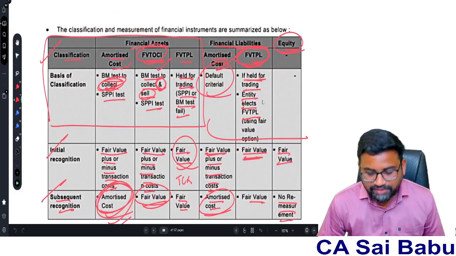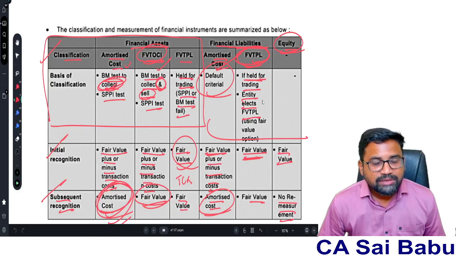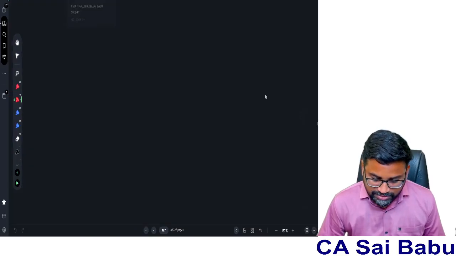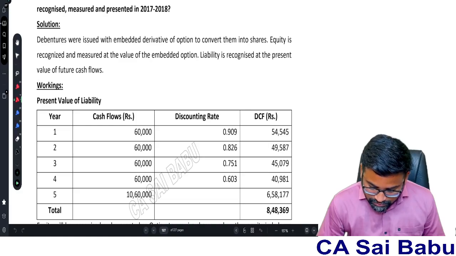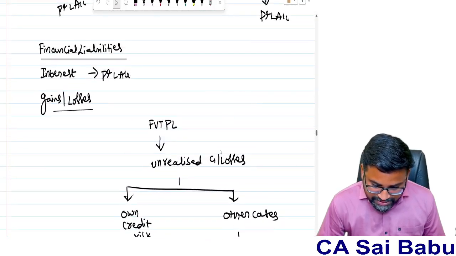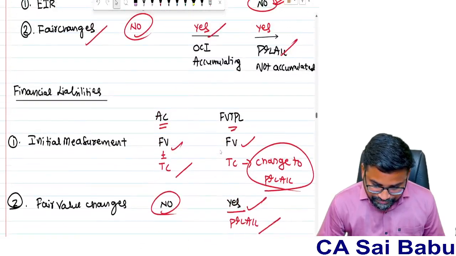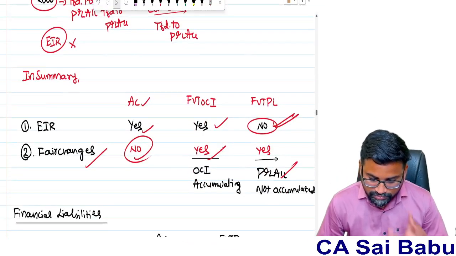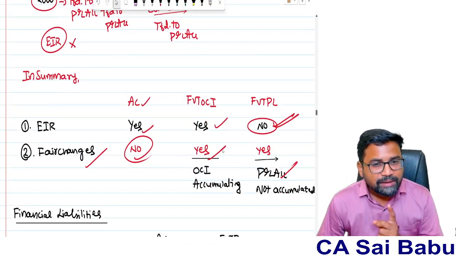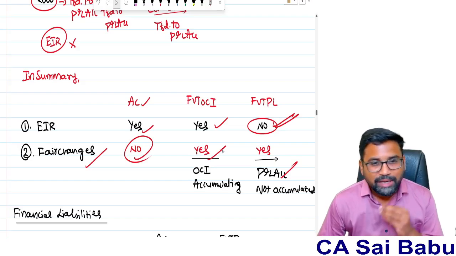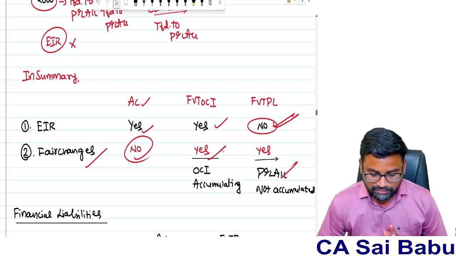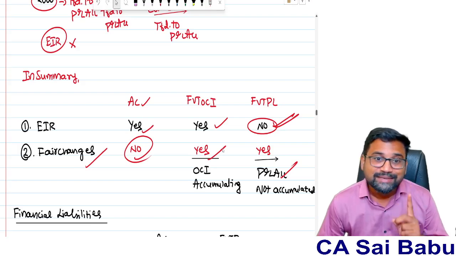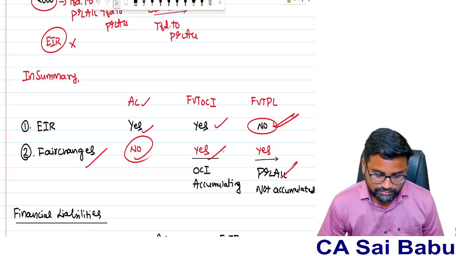This table is very, very important. Based on this table only, I have explained the concept. And the effective interest rate summary I have given is also very, very important. The FVTPL model is the only unique one; the remaining models are all very simple. And remember, they will ask the amortized cost model.